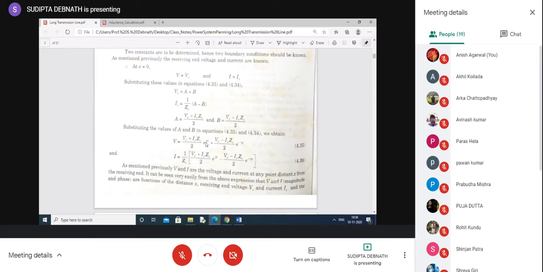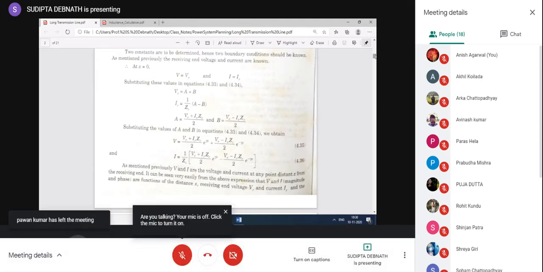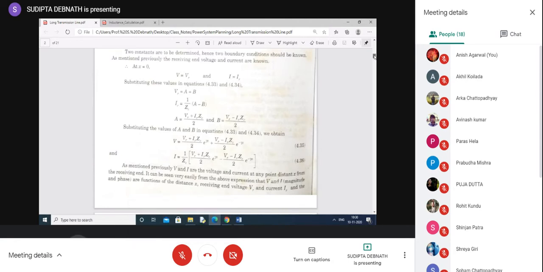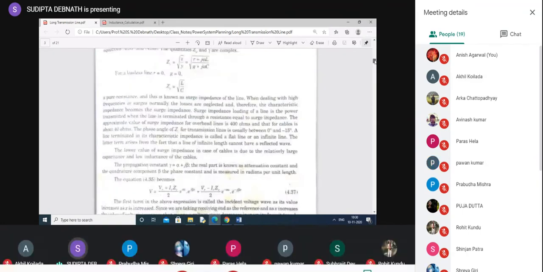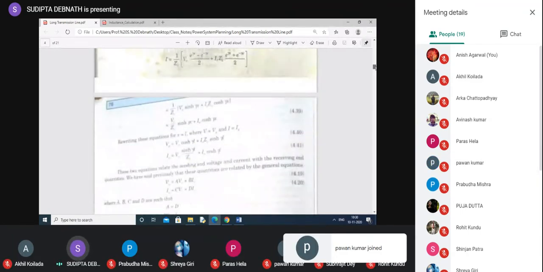So first go through this clearly. It is not a very easy concept. You have to study this one. It is nicely written here. If you don't understand, again we can discuss in the next class. But you have to not only study, you have to write all the equations and read all these things. Then only you will clearly understand. Another thing, I want to discuss one problem. I think that will also help you in understanding this concept of incident wave and reflected wave.